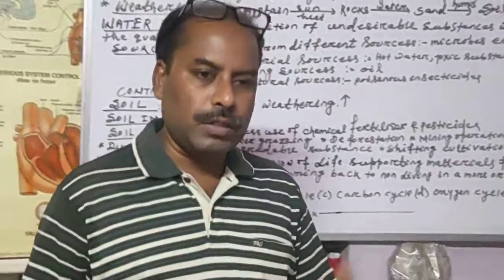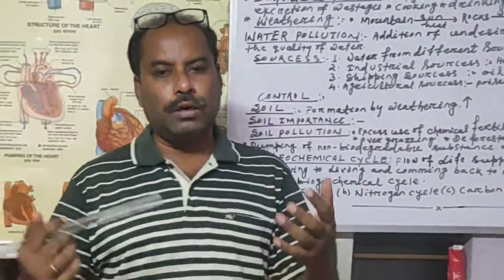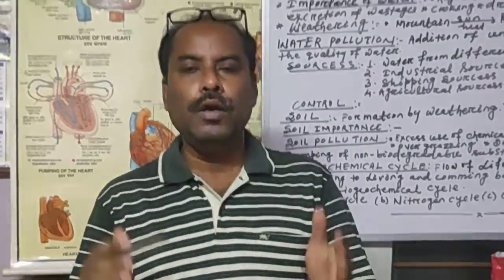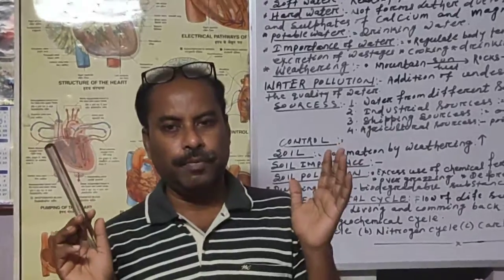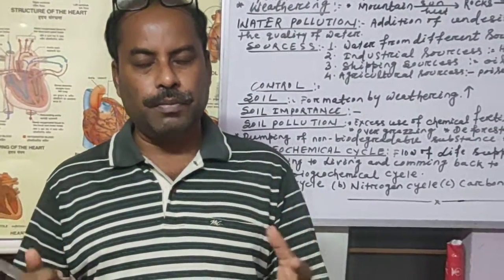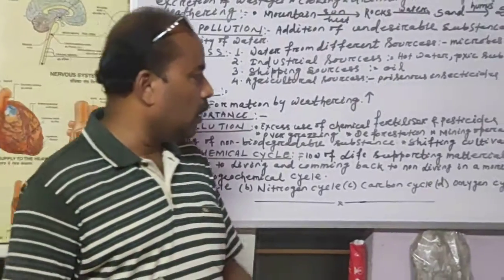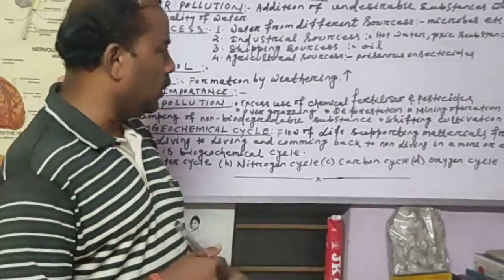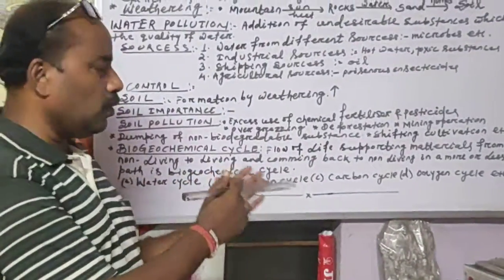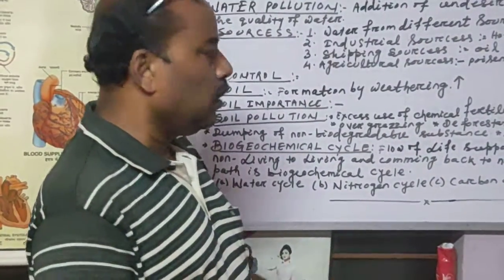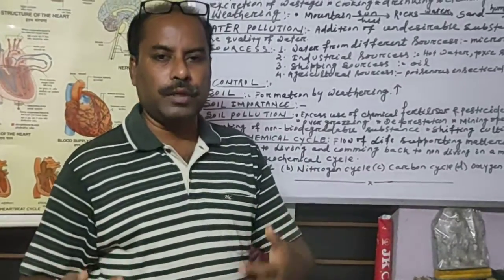Then the oxygen cycle. Oxygen, which is the lifeline of living organisms, if it is not available, no living organism can sustain. When we take in oxygen, it gives us energy. Plants also take oxygen through the breathing process and get energy. All living organisms take oxygen gas to sustain their life. All these are known as the biogeochemical cycles operating in our atmosphere or environment, which help to provide different materials to us from time to time.